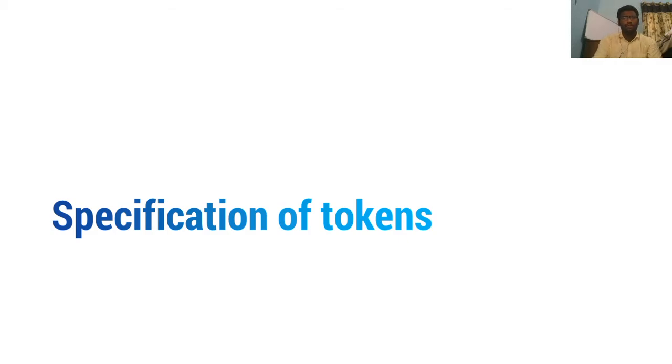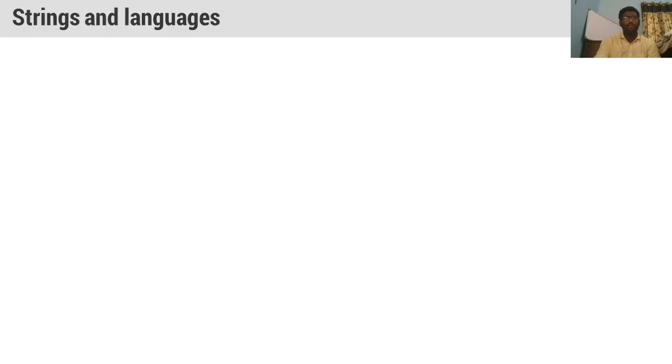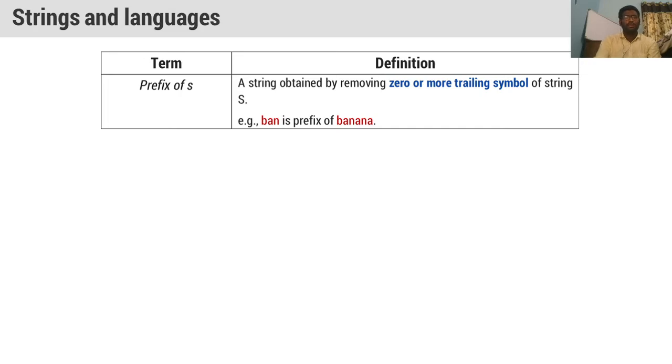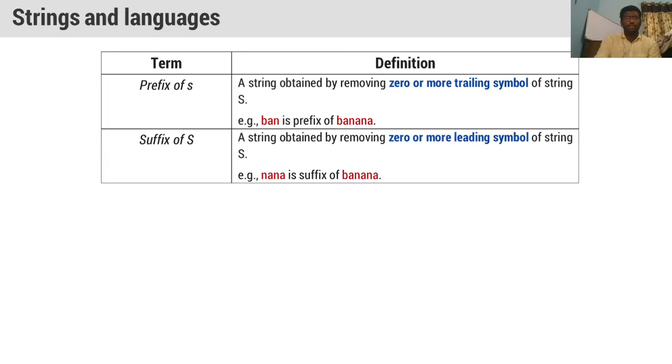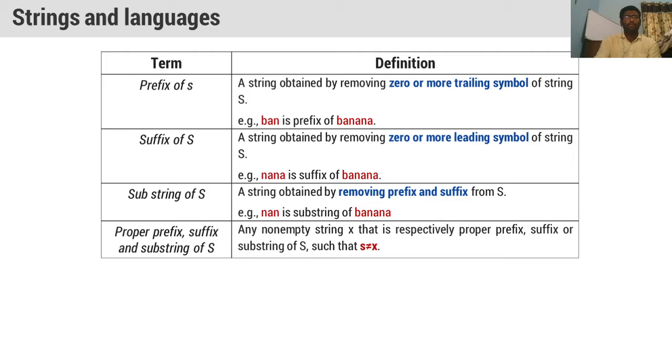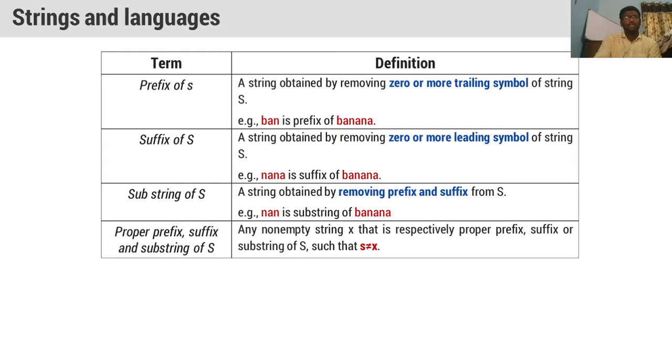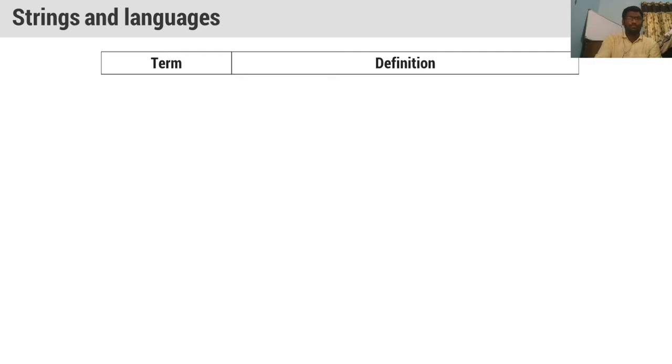Let us discuss the topic called specification of tokens. Here we will understand what is a string, what is a language, and what are the prefix, suffix and substring of a particular string. Everything we will understand here. These are the basics of languages.